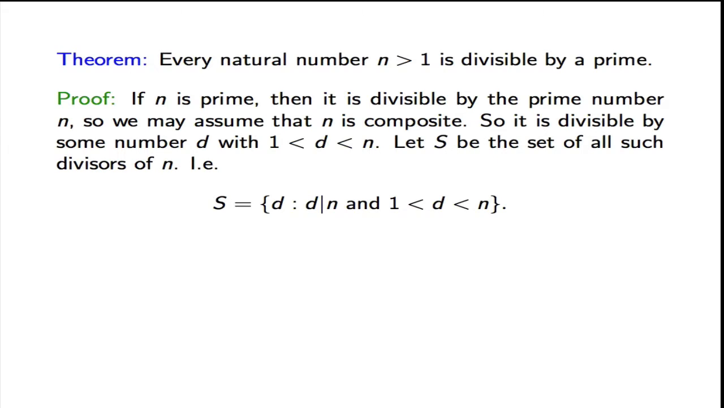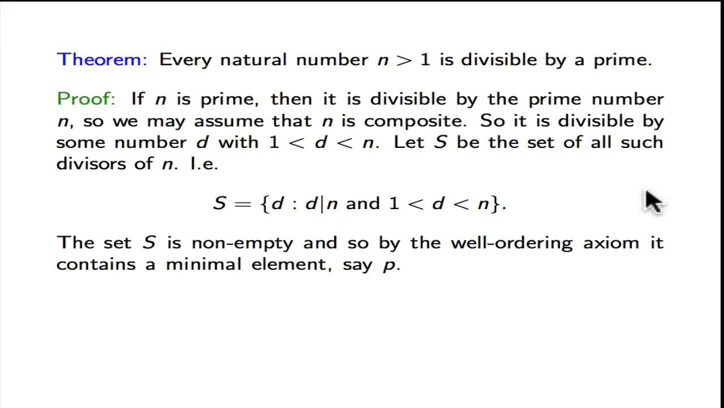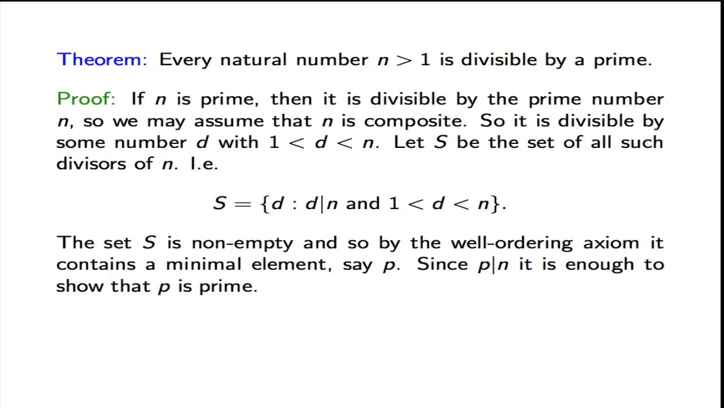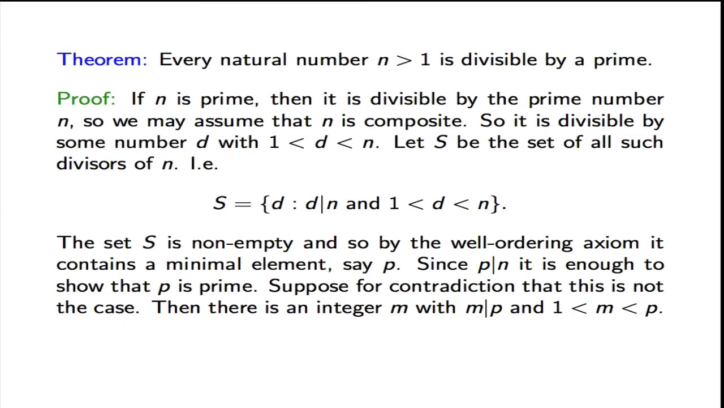So let us consider the set S of all such divisors of n. I will consider the set S of all d such that d divides n and d is greater than 1 and less than n. This set S is non-empty, and so by the well-ordering axiom, it contains a minimal element. Let us call it p. And what we are going to show is that p is prime. And of course, since p divides n, it is enough to show that p is prime.